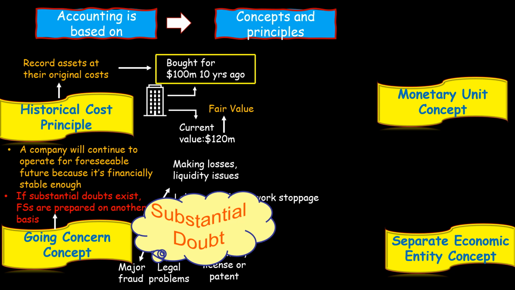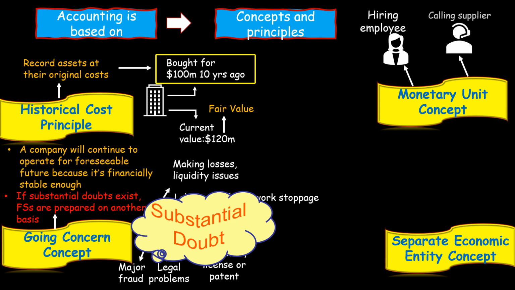Moving on to the third one. In a business, there are many things that happen on a day-to-day basis. Companies hire people, talk to suppliers, meet customers, purchase new equipment, make sales. Now, which of those will be recorded and shown on the financial statements?